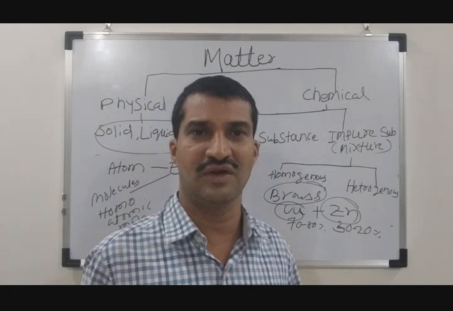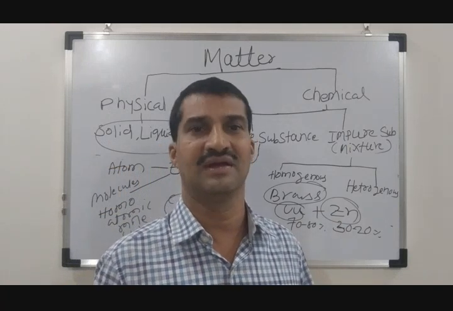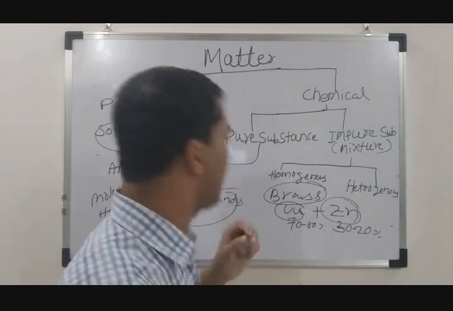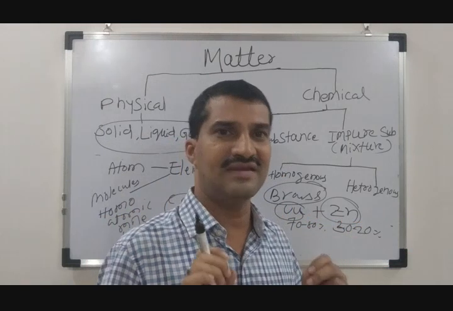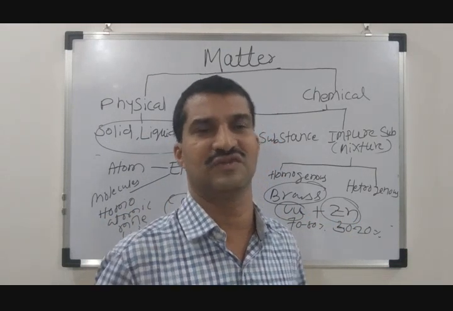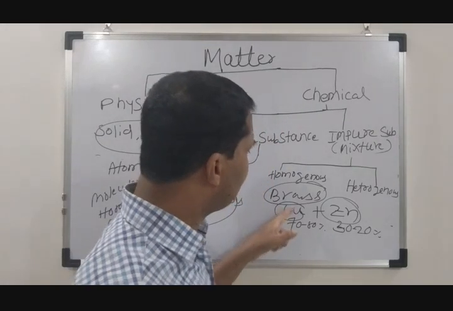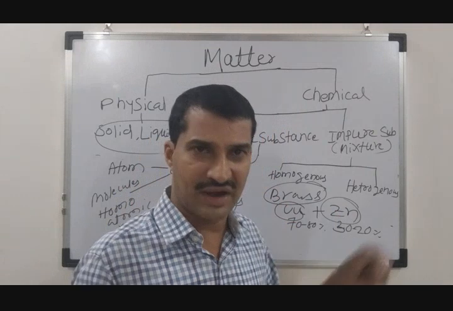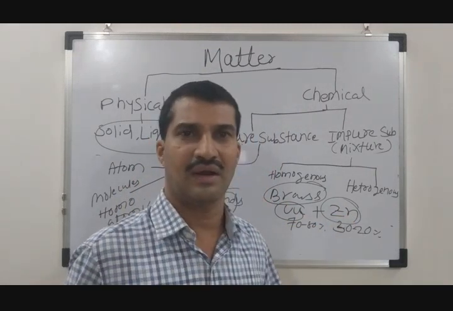Why is it homogeneous? A mixture is said to be homogeneous when it has a uniform composition and there is no visible phase difference between the substances which are mixed. When I mix liquefied copper and zinc, you cannot find where is copper and where is zinc.